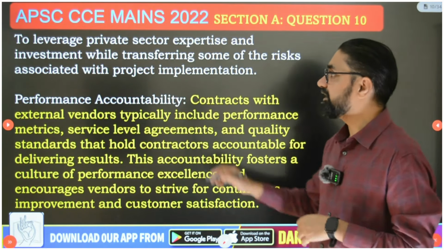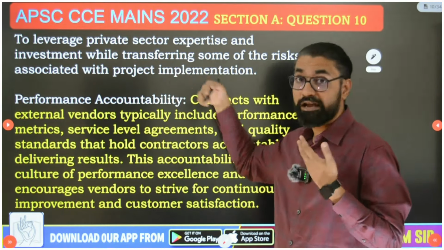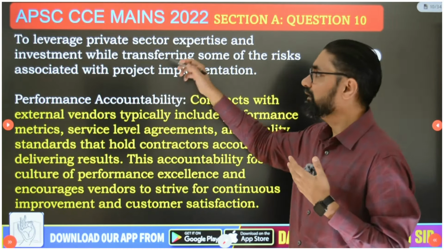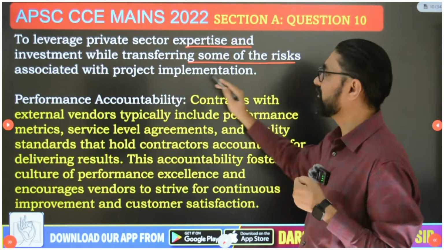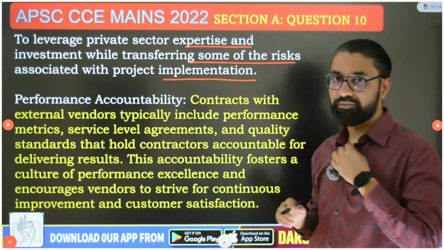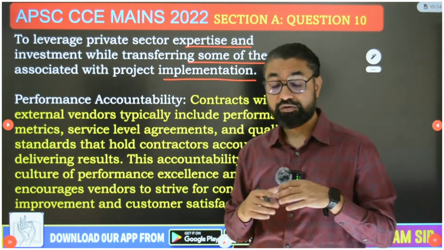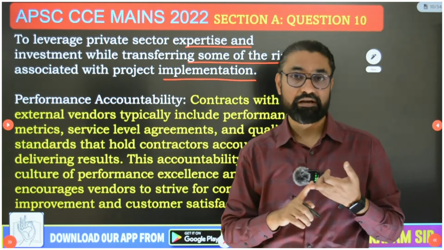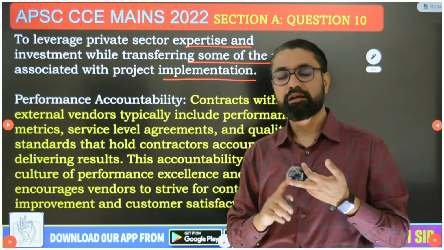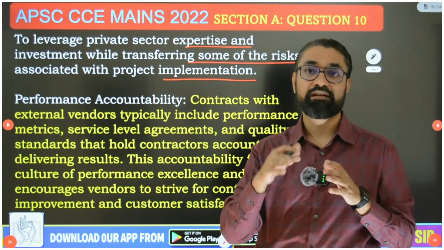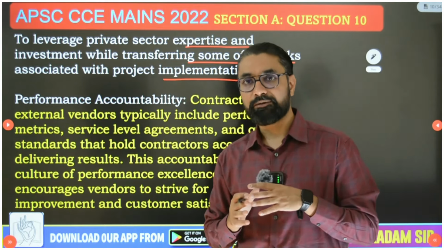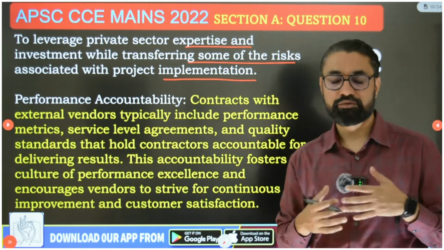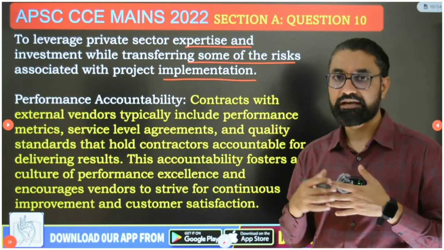Okay, then after that, by outsourcing or contracting, we can leverage the private sector's expertise and investment while transferring some of the risk associated with project implementation. And in this, we not only get to use their expertise, technological advancements, etc. We, the government, are also able to share the risk associated with the projects with that private company. So risk management also results from outsourcing and contracting.